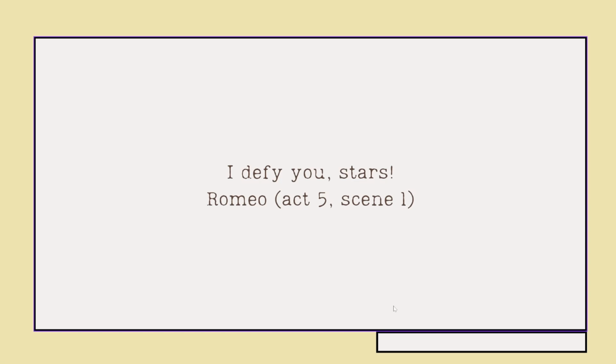This is what we have for the scene when we're talking about how much the death of Juliet is affecting him, that he is shaking off not just the reality of the situation, but fighting off reality as a whole. He has declared that reality is trash, and the only way that he can resolve this is by killing himself.